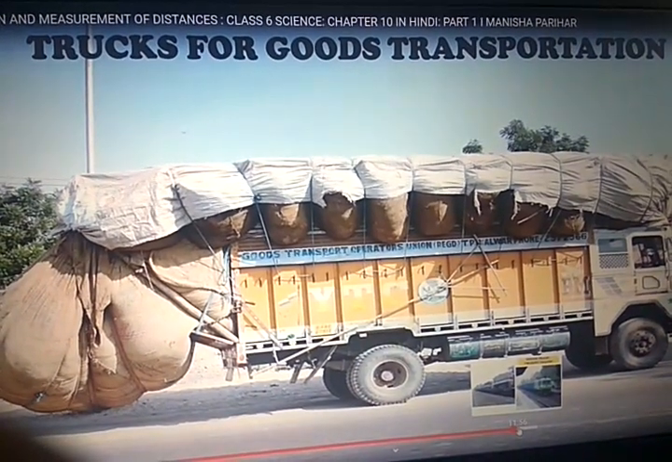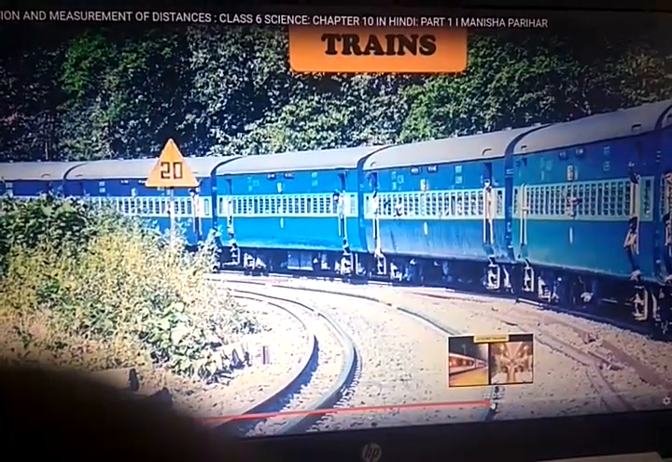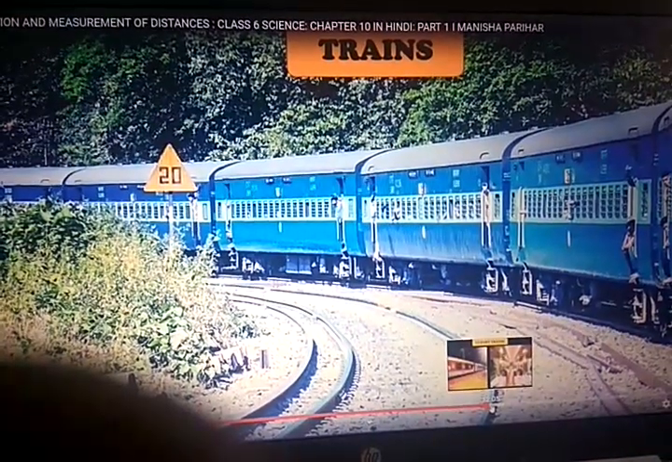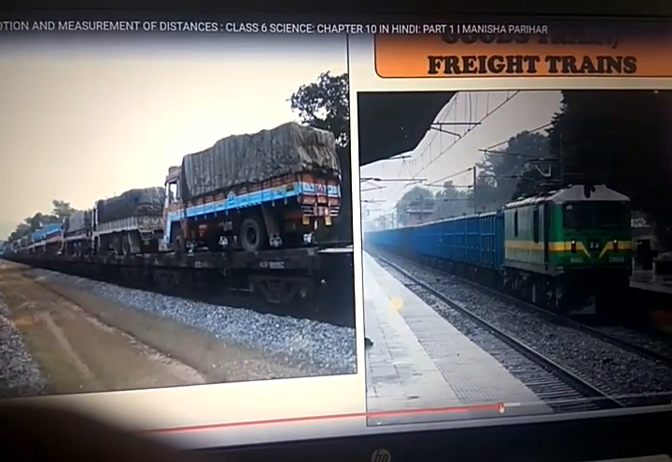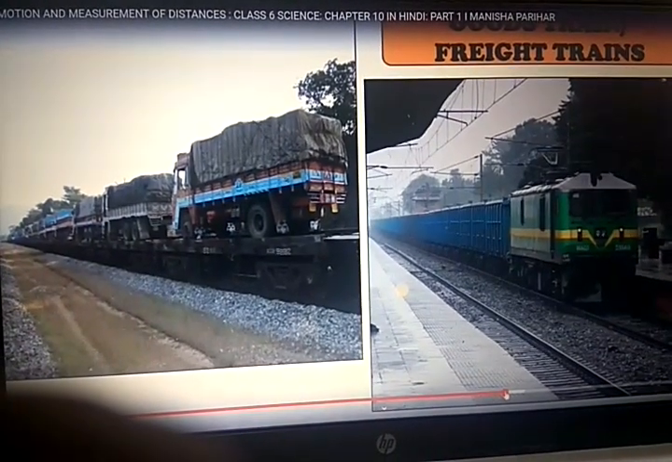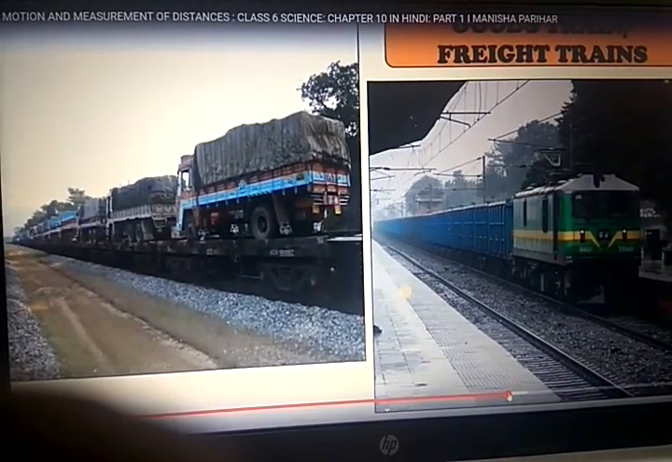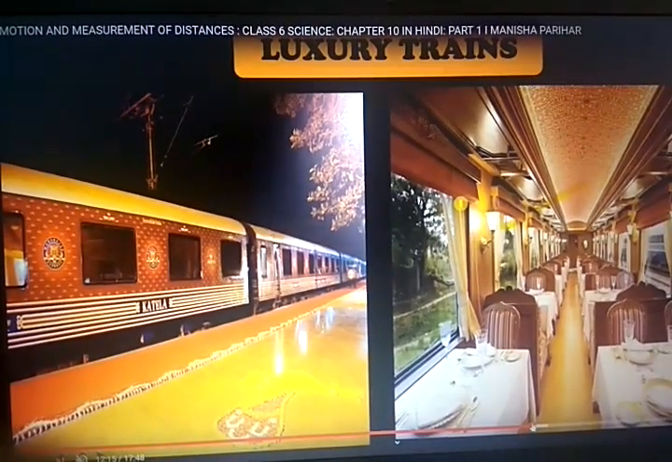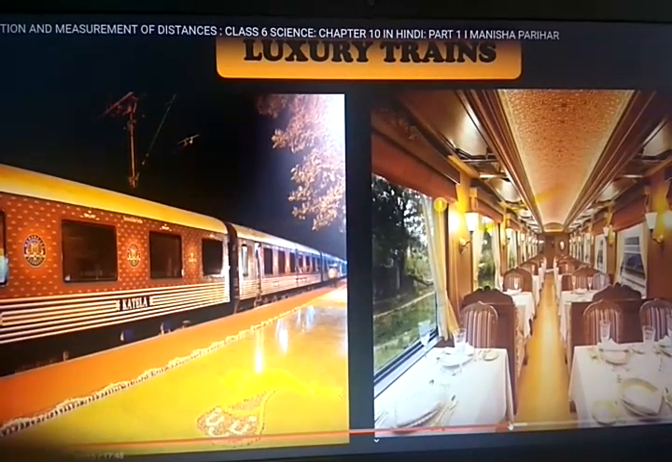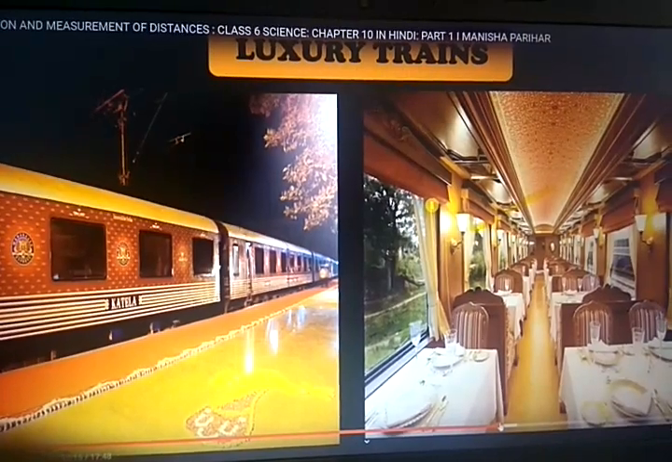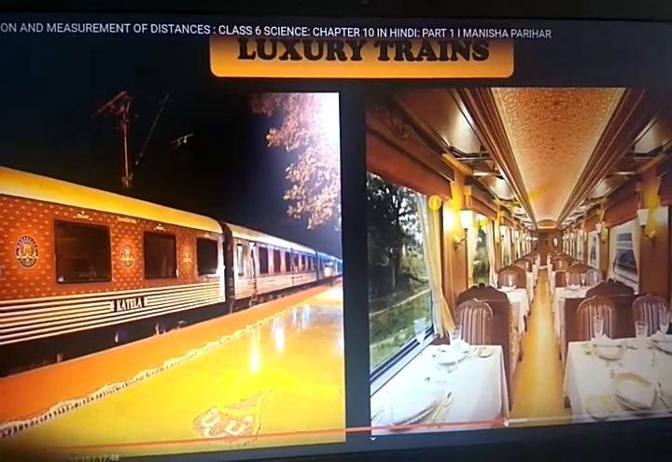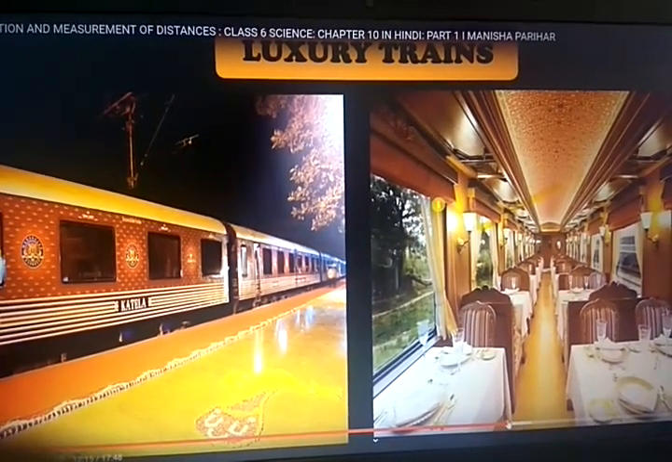Trucks for goods transportation, trains which can carry thousands of people at a time. Here you can find the goods train also. They can carry trucks, goods, and luggage in a short time. Students, here you can see a luxurious train, right? So you can even take a wedding procession in a train, right? And you can have a party in the train also. You can hold a conference in such a luxurious train.